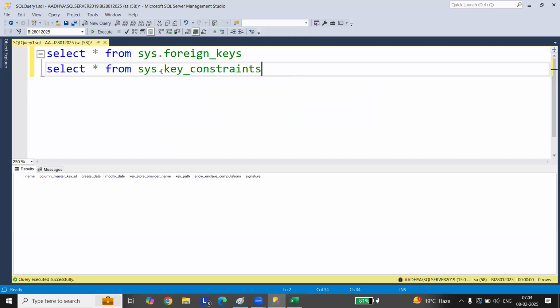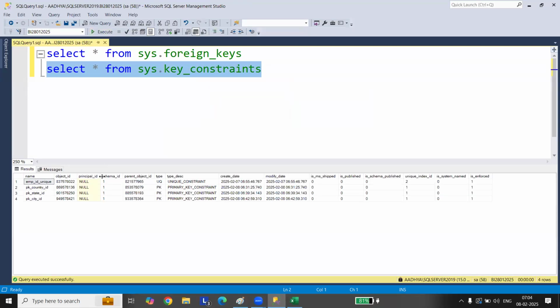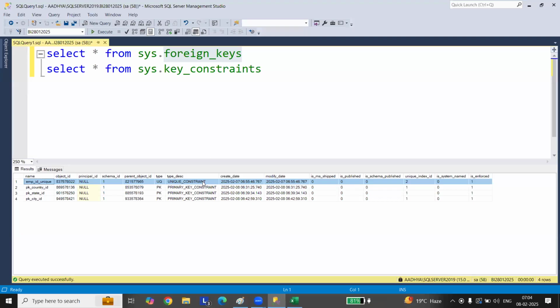Let's go with key constraints. Let's see whether we'll be able to do it here. You see here, foreign key has come. If you want to see foreign keys, you can go and see in the foreign keys table. Yesterday we created a unique key constraint, and today we have created a foreign key constraint. All those you can see in key constraints. There is no separate primary key constraint table or unique constraint table.